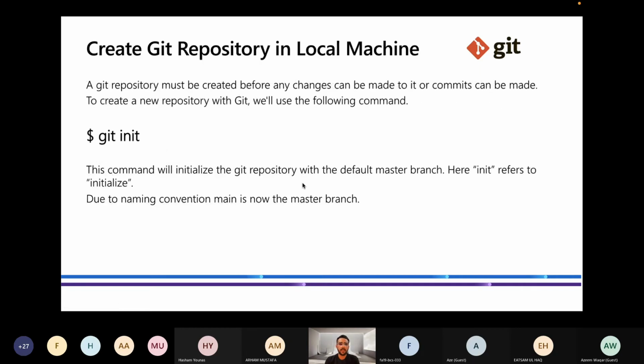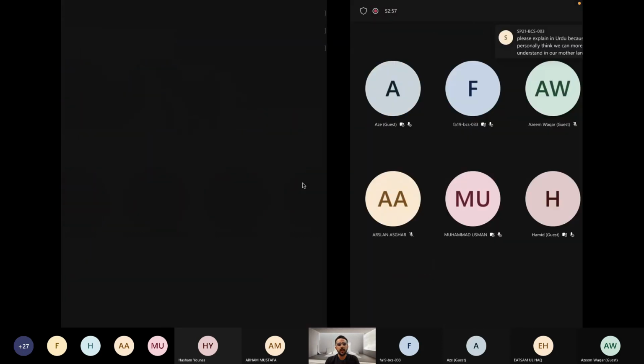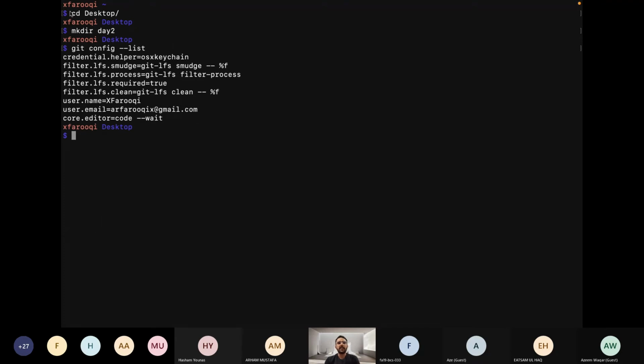So let's create a repository on our local machine. This mkdir day 2 command makes a directory on the local machine. This also makes a directory on the local machine, but it is not a Git repository. What is the difference between a normal repository and a Git repository? It is very simple: a normal repository will not be able to take snapshots of all the changes and all the features that Git can provide. So let's make a Git repository.